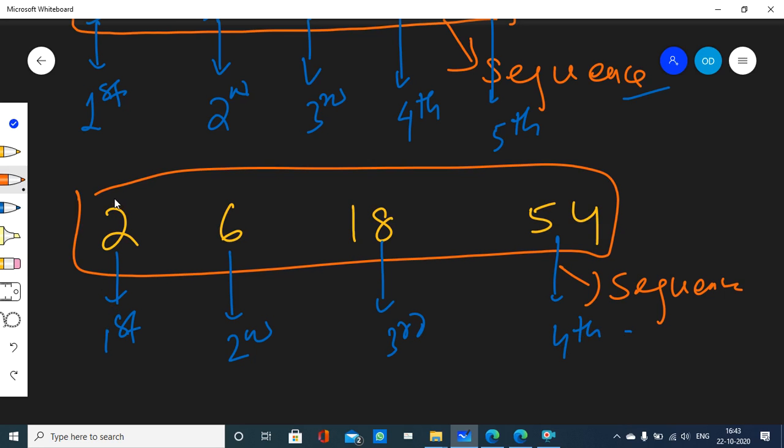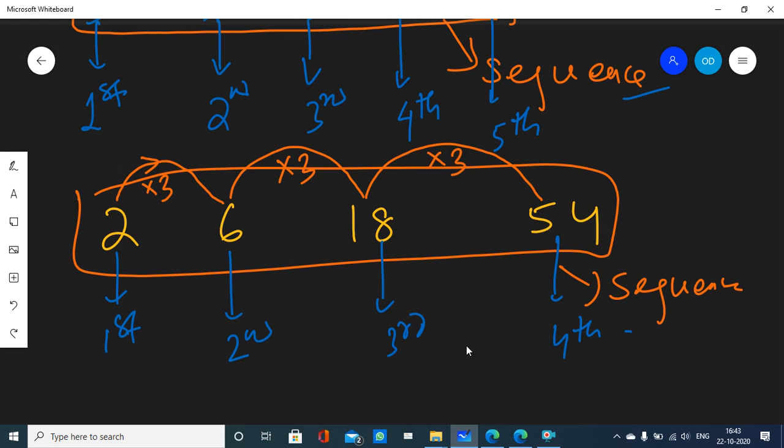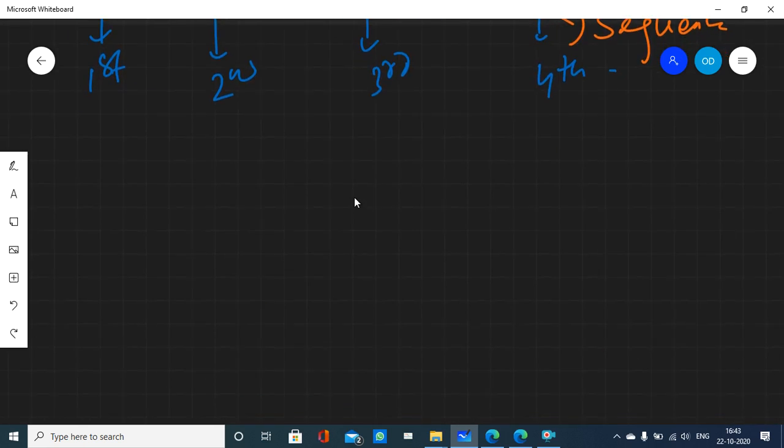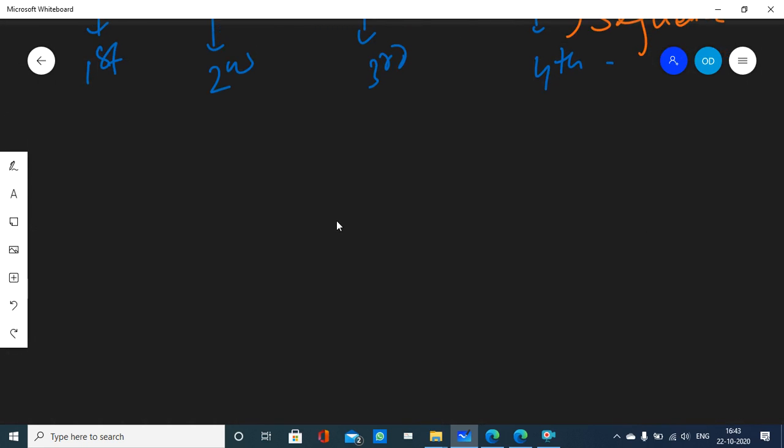Here also, while going from one term to the next term, I am following a particular rule. And the rule is, I am multiplying 3 to one term to get to the next term. 2 times 3, 6, 6 times 3, 18, 18 times 3, 54. So since I am following a rule, that is why it is called a sequence. Okay. So these are examples of sequence. Okay.